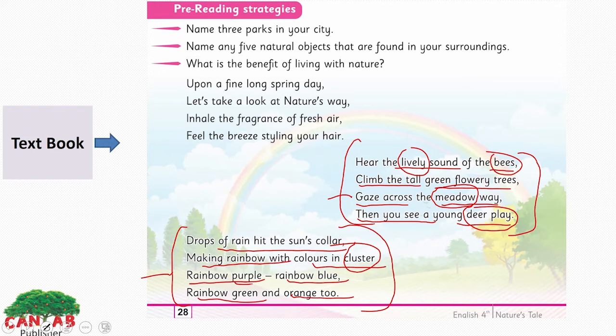We have purple, blue, green and orange too. In this stanza, the poet is talking about the rainbow, the colors of the rainbow, the beauty of the rainbow. We have many colors in cluster, which pleases our eyes. When we see it, we feel joy. We see the beauty of the rainbow. And when the drop of the rain hits the sun, it makes a rainbow.